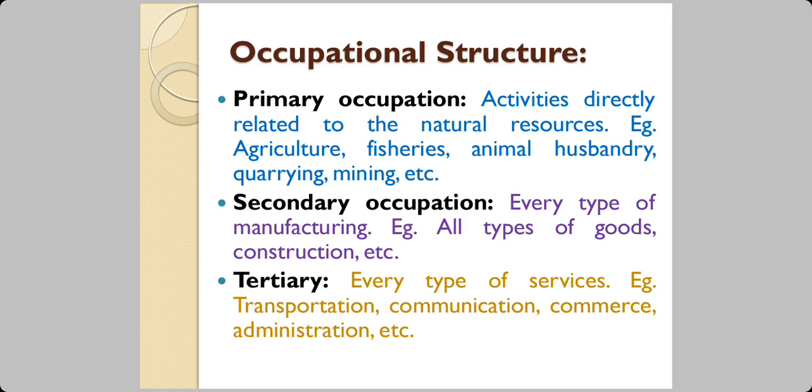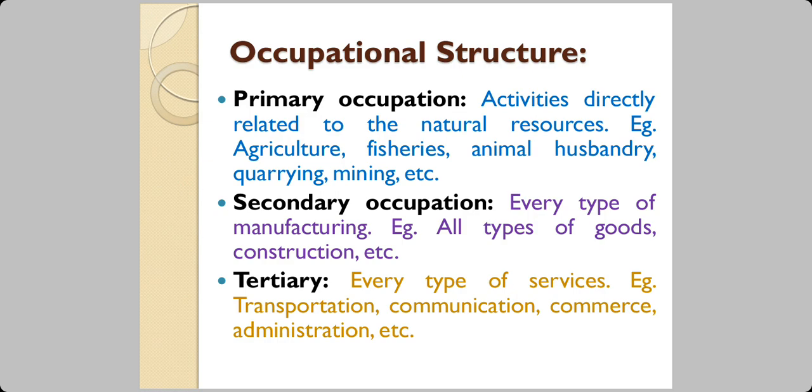Now we talk about occupational structure. About this, you have 3 chapters in 12th standard, so it's important for you. Now, when we say primary occupation, these are everything that is related to the natural resources, that is the lithosphere, which is land, atmosphere, which is air, hydrosphere, which is water, and biosphere, which is the living things, animals and plants. So, any activity which is directly related to these natural resources is known as primary occupation.